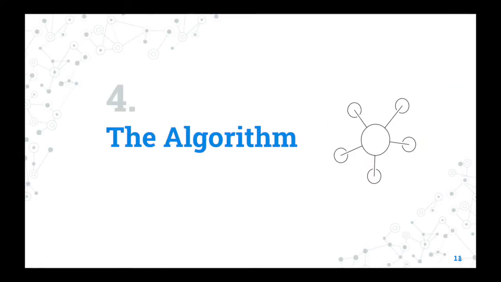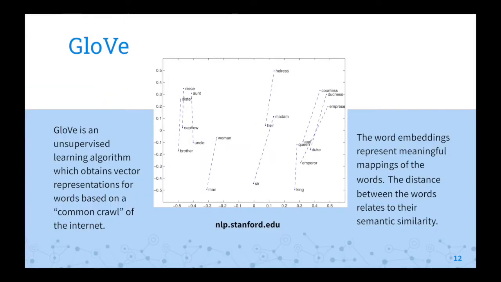The part of the project that I'm going to be describing is the algorithm for how we calculate the bias scores. The basis of our algorithm was the GloVe word embeddings. GloVe is an unsupervised learning algorithm which creates vector representations of words. These word embeddings are created based on how often the words co-occur in a text corpus, and therefore creates a meaningful mapping of the words based on their semantic similarity. For our project, we used a pre-trained data set with about 2.2 million word embeddings, which was created by a common crawl of the internet.